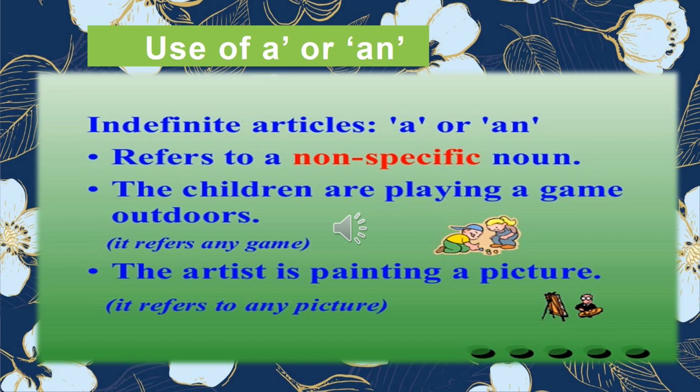In the same way, the second example is the artist is painting a picture. Here it refers to any picture. If we say the artist is painting the Mona Lisa, the artist is painting the lady, so we are using the, क्योंकि हम किसी specific person के बारे में बात कर रहे हैं. But when we are saying the artist is painting a picture, it means we are talking about any picture. कोई भी picture जो artist paint कर रहा है, हाँ? We are talking about a non-specific noun.